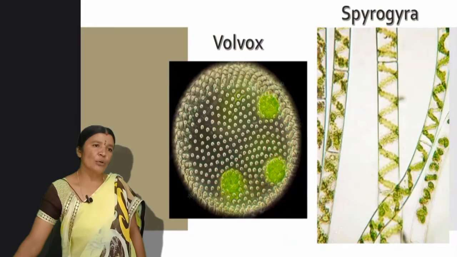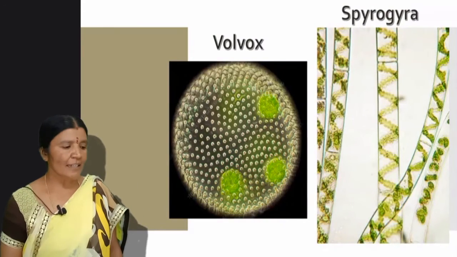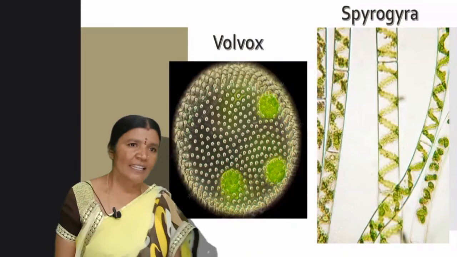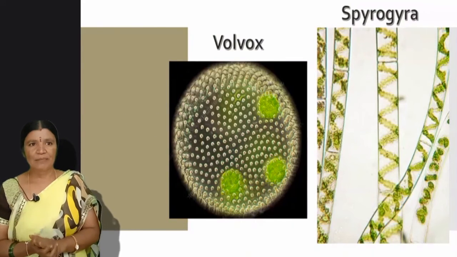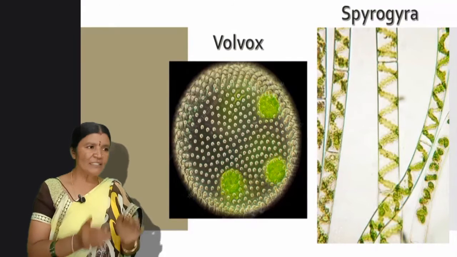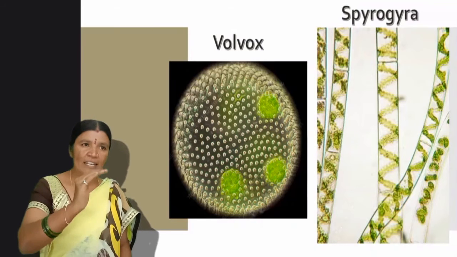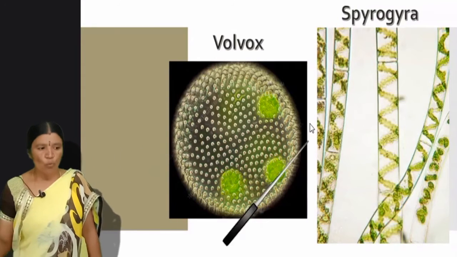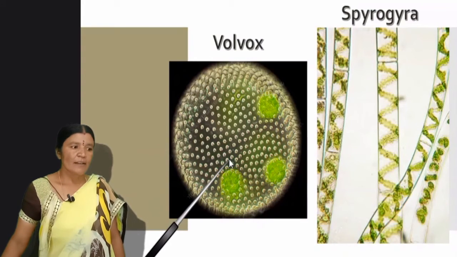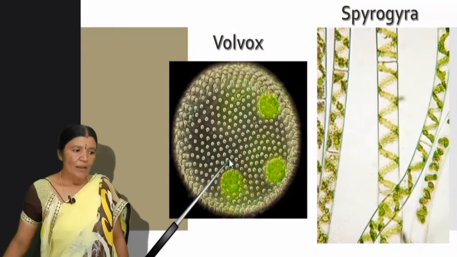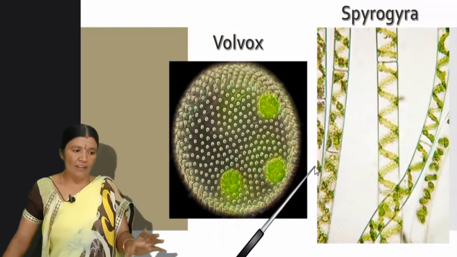Now let us move on to algae, children. Algae either exist in colonies or filaments. Colony means in groups, children. They are found in groups. A colonial example is Volvox. You can see the Volvox picture in the diagram. This is algae which exists in groups, in colonial form.